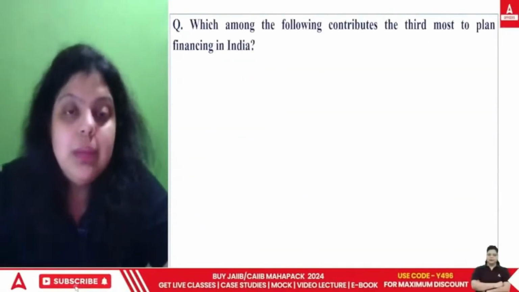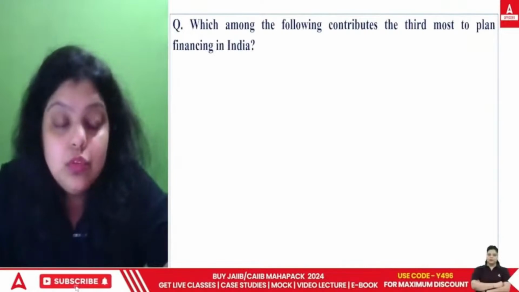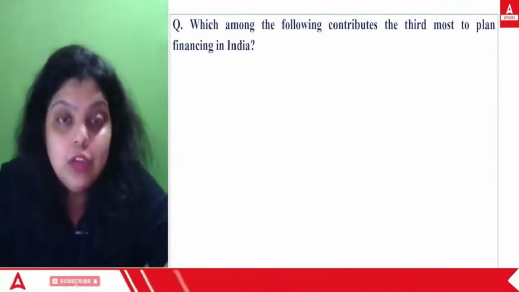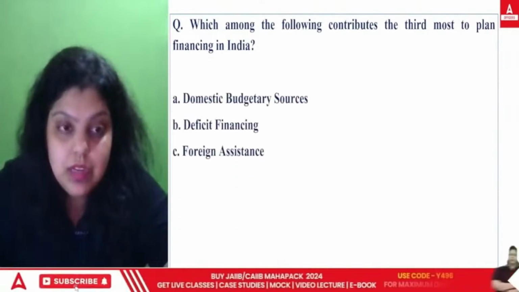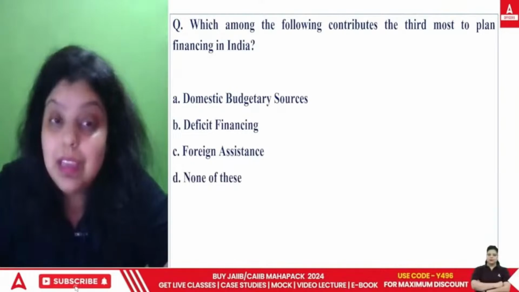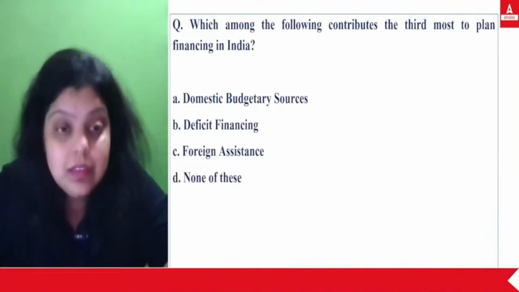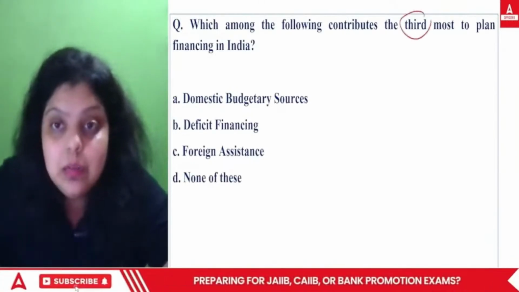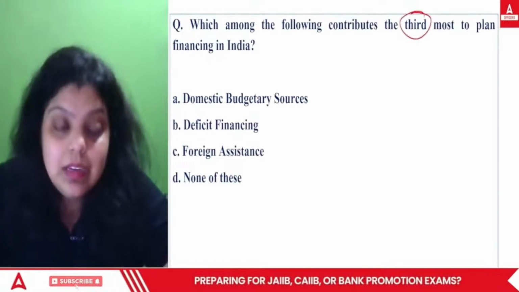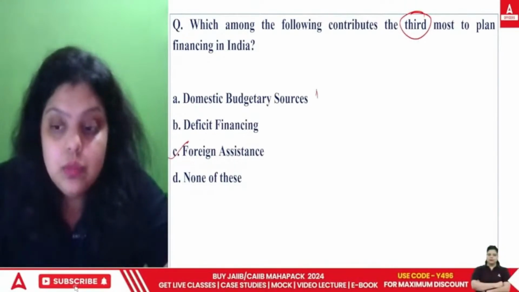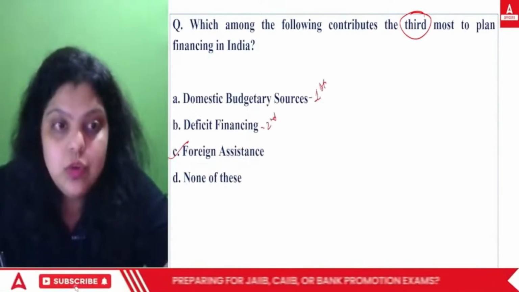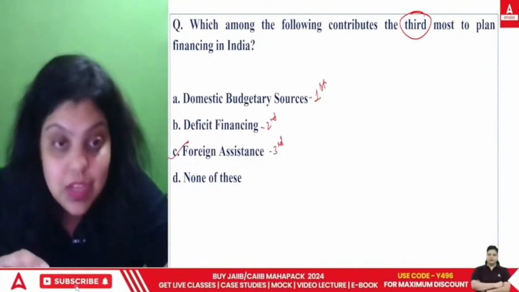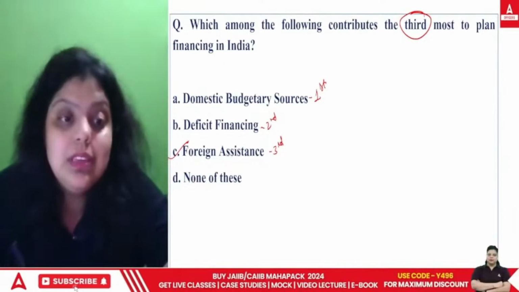First, which among the following contributes the third most to plan financing in India? The options in front of you are: domestic budgetary source, deficit financing, foreign assistance, and none of them. I think we have just discussed this. They are asking the third most to plan financing in India. That's foreign assistance, because the most is the domestic budgetary source, the second most is deficit financing, and the third most is foreign assistance. So the same sequence has been defined. So the right answer will be option C.